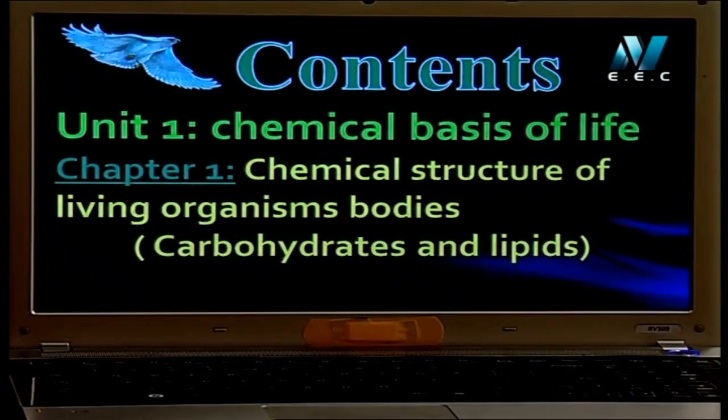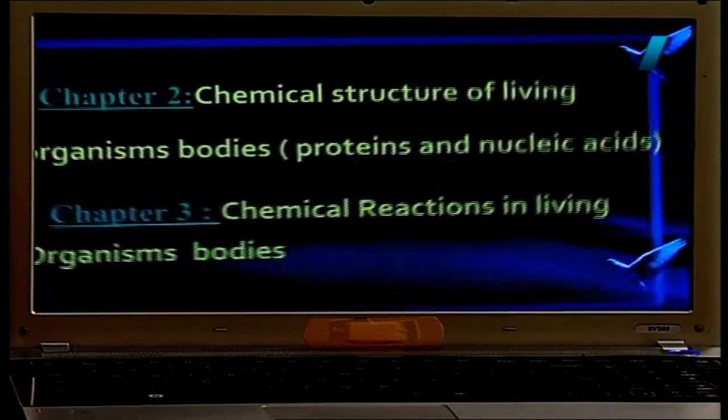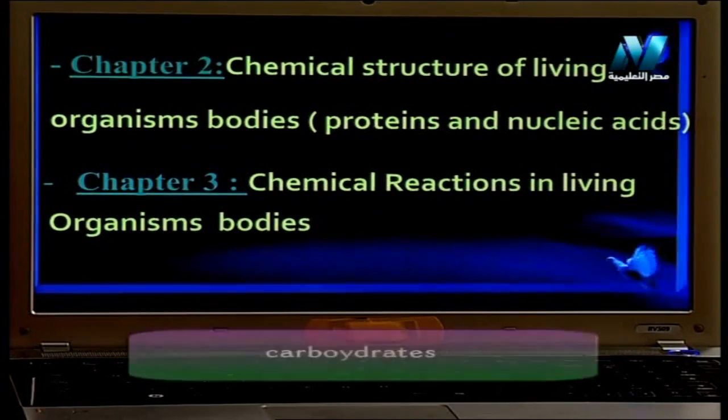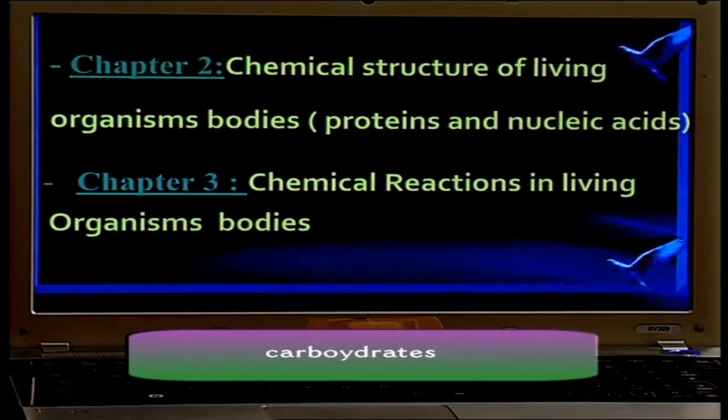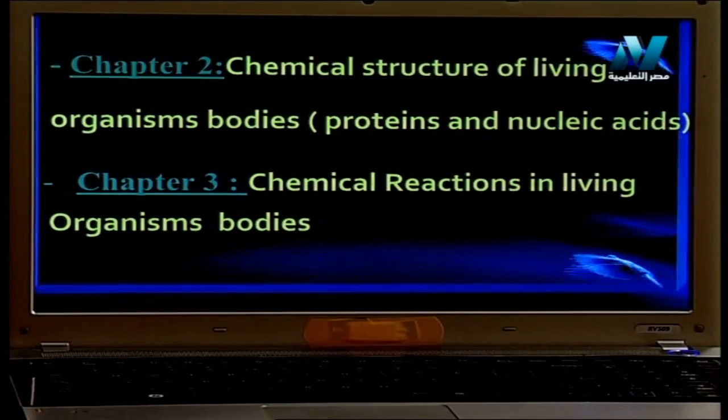Here we'll talk about carbohydrates and lipids. The second chapter will talk about the chemical structure of living organisms' bodies. We will talk about protein and nucleic acid. And the last chapter in this unit will talk about chemical reactions in the living organism's body.